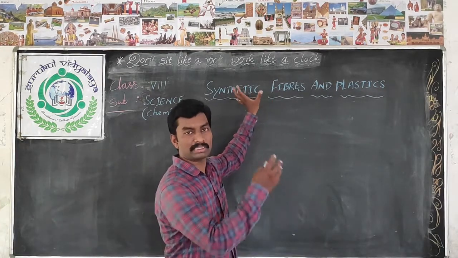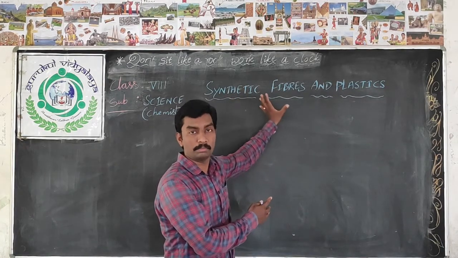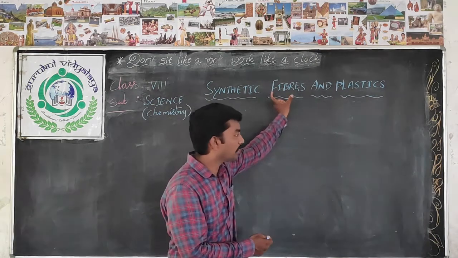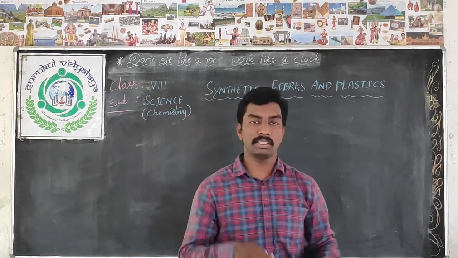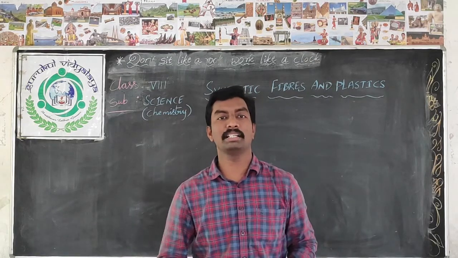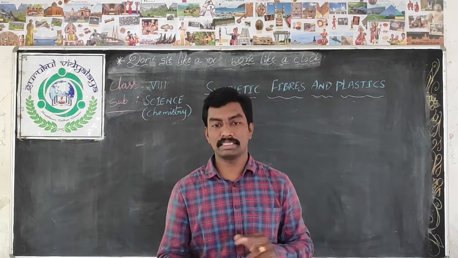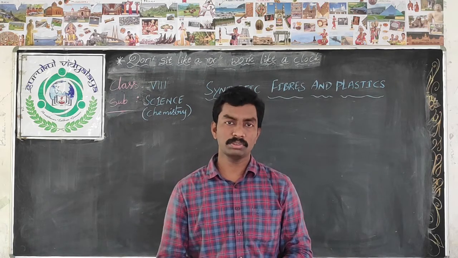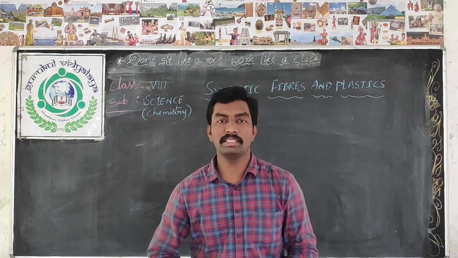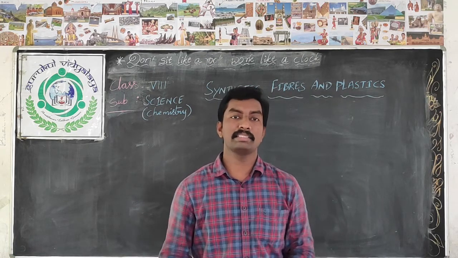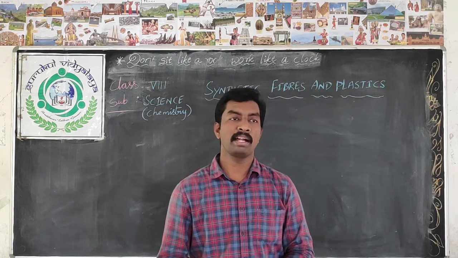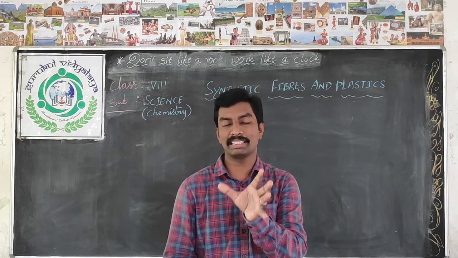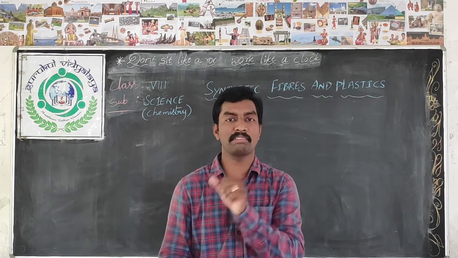So whenever we see this word synthetic fibers, or the word fibers, you can recall the previous knowledge you have learned in the previous classes, that is 6th and 7th. Could you recall that knowledge? In the 6th class, there is one chapter, fiber to fabric, and with the same name another chapter in the 7th class.